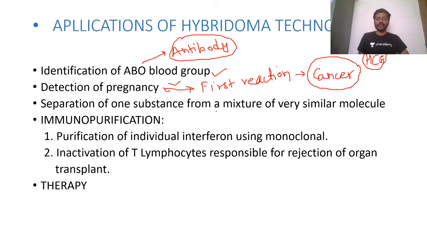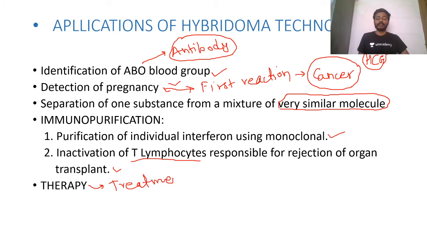Then as we know, we use this technology for production of monoclonal antibodies. So it is used for separation of one substance from a very similar molecule. Okay, then it is also used in the purification of individual interferon from monoclonal antibodies, as well as in activation of T lymphocytes which are killing the transplanted organs. So these are the applications of hybridoma technology, and it is also used in treatment. Therapy also, we use it.